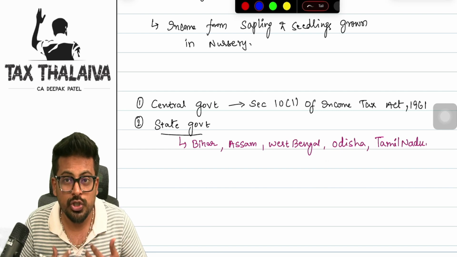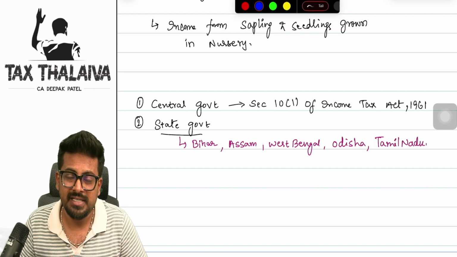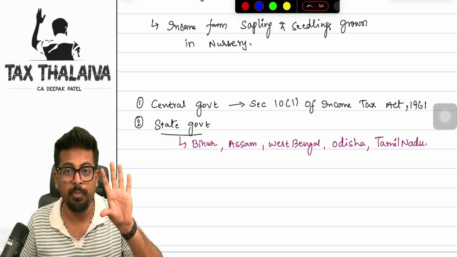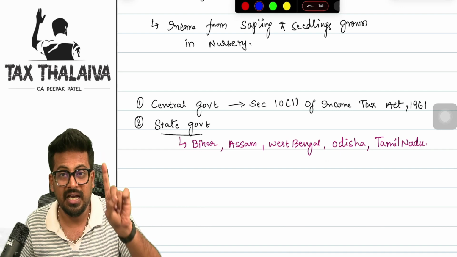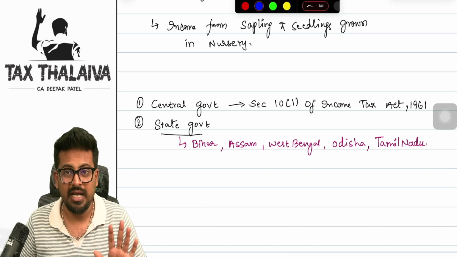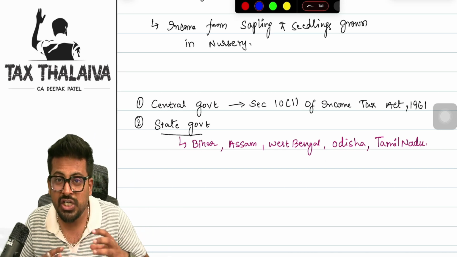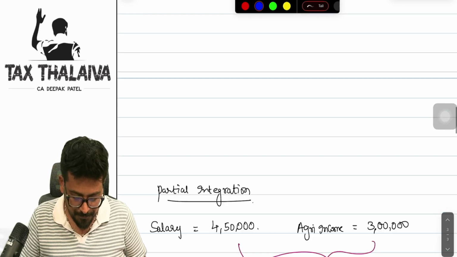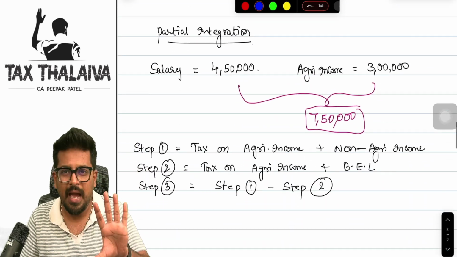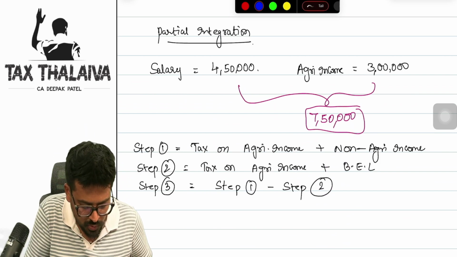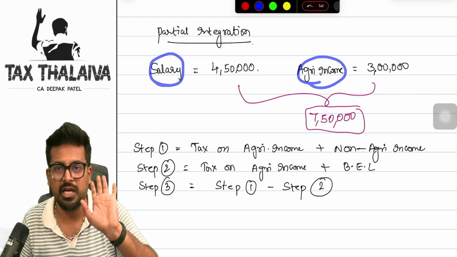These are the states which generally follow taxation of agriculture income. So, you need to also check the state government's act, whether they intend to tax your agriculture income or not, before concluding that agriculture income is totally exempt or taxable. Now we will come to the second query this person had, the partial integration concept. Let's see what actually happens in the partial integration concept. Say there is a person who has salary income and agriculture income also.